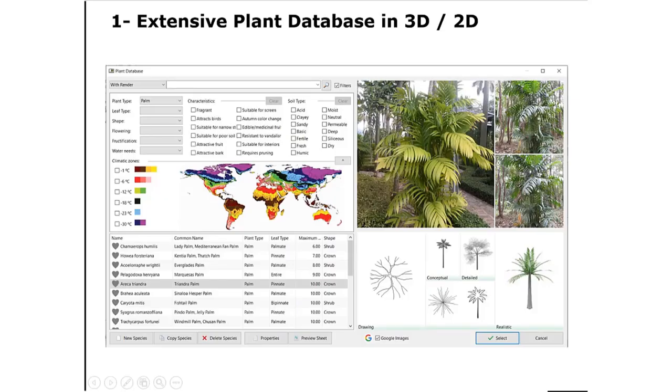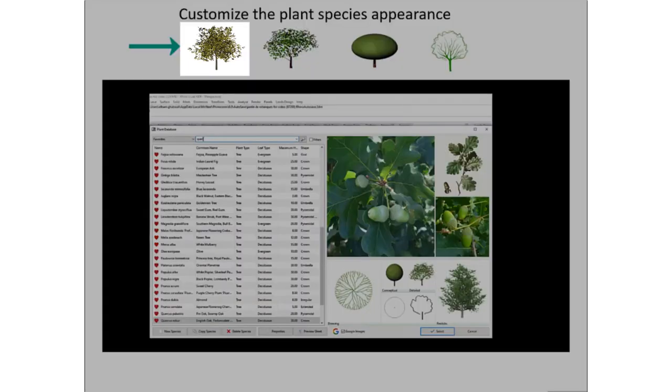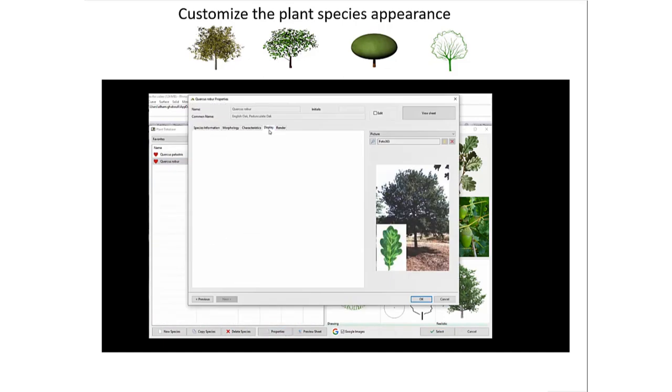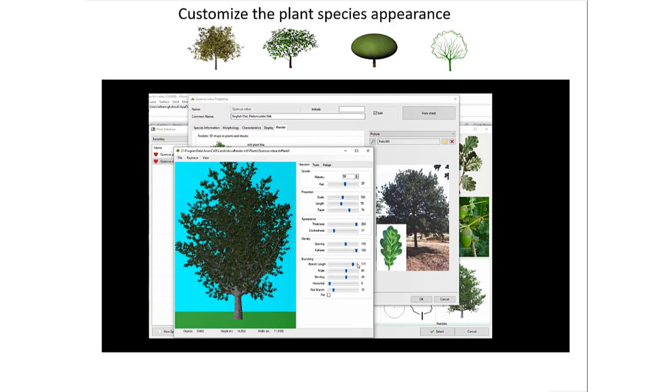First, the extensive plant database in 3D and 2D provides filters to help you select your species according to its form, climate, the soil, and other characteristics. There are different representation modes for any species: realistic, detailed, conceptual, and elevation mode. You can modify any plant characteristics and 3D model of any species by the plant editor inside the program.